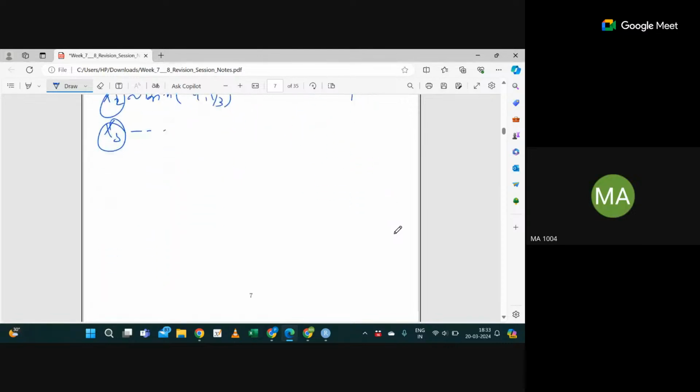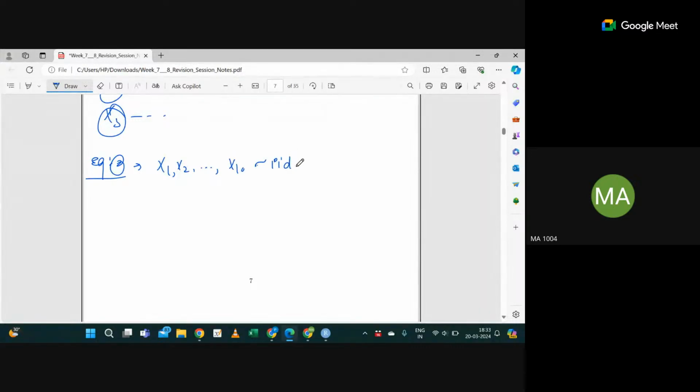Let's do another example. Suppose I'm saying x1, x2 up to, let's say, x10. These are IID samples from, let's say, an exponential distribution with lambda equal to 5. Then what is the expectation of x bar, first of all?